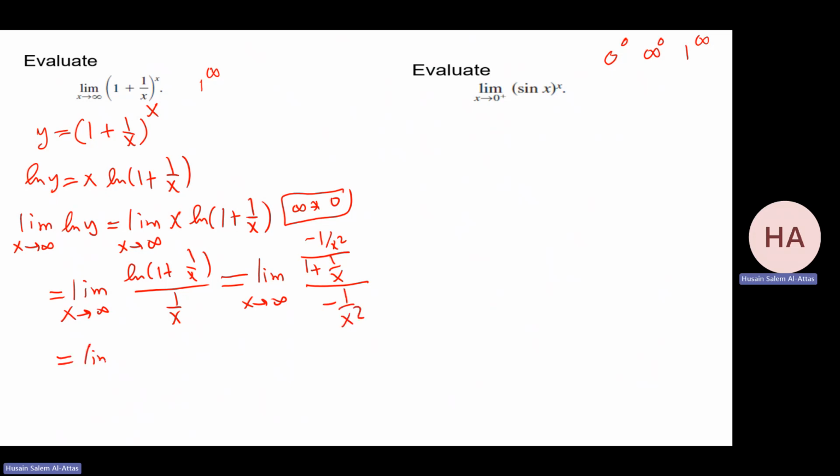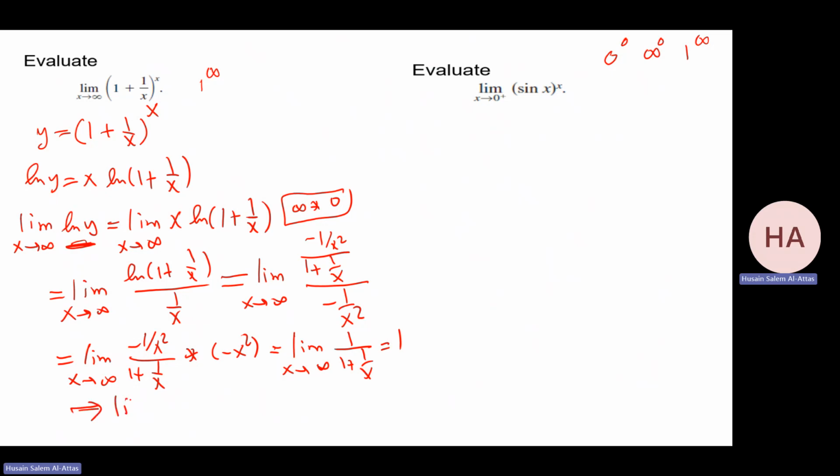This one, I can rewrite it, change it into a product times the opposite of this, which is minus x squared. There's canceling. That gives me what? These cancelled. I have limit as it goes to infinity, 1 over 1 plus 1 over x. So I'm getting what? 1 over 1 plus 0. That will be 1. Is my answer 1? No. I have the limit of ln y is equal to 1.